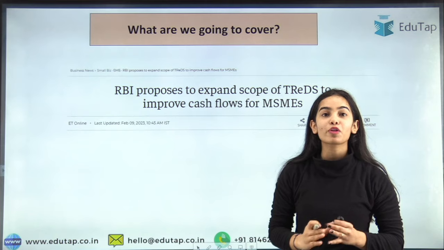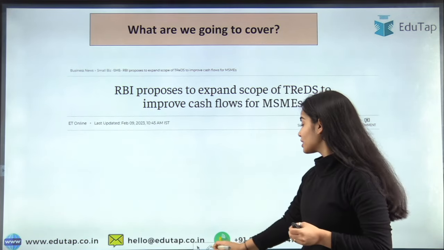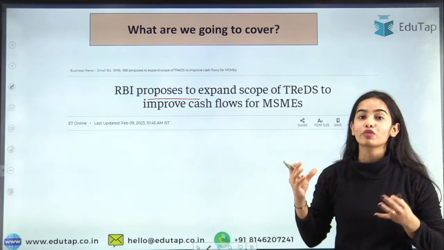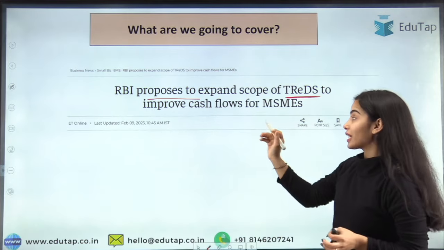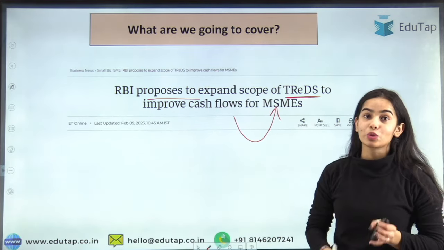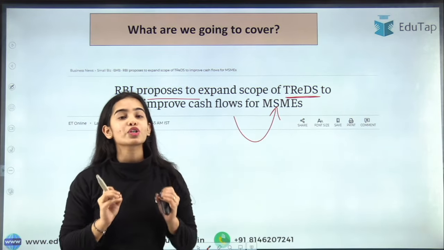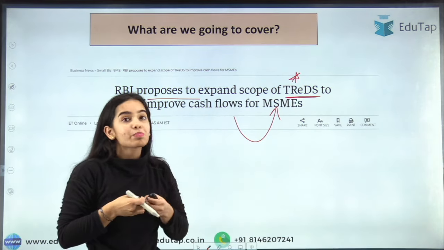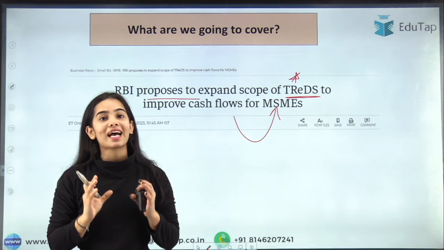In today's session, we are going to discuss a very important news article of finance, that is, the Reserve Bank of India has proposed to expand the scope of the trade receivables discounting system, and this will improve the cash flows for the MSMEs. So this is going to benefit the MSMEs a lot. Now the first question that comes to our minds is, what is this TReDS? What is this expansion of the scope that is going to happen? All of this we are going to understand in today's session.